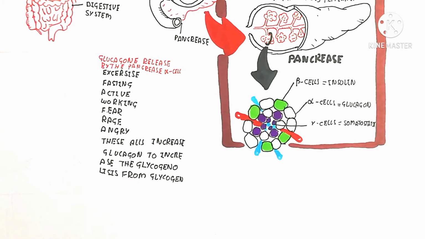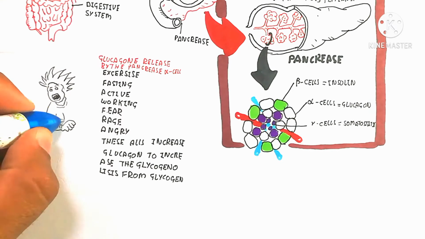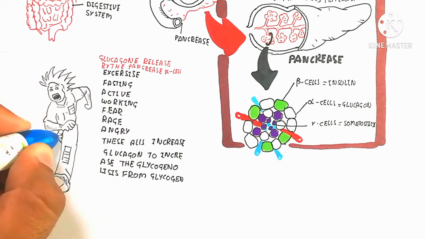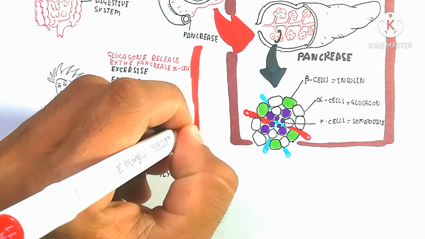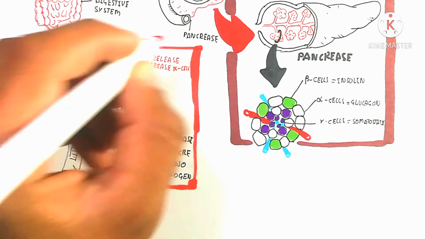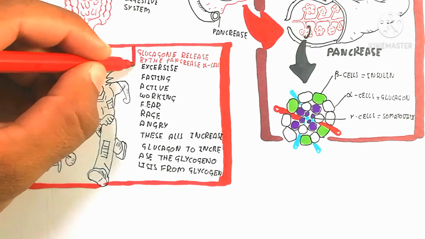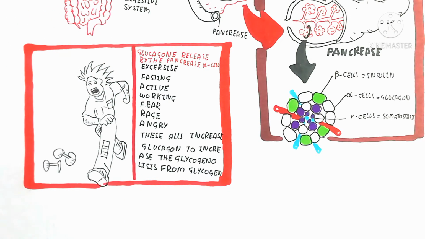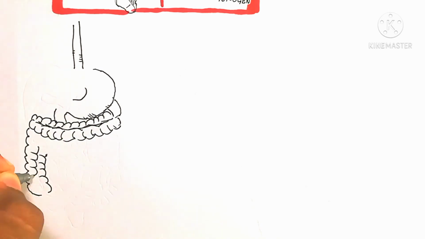The important thing is that all of this is related to the production of glucose from glycogen, which is known as catabolism. Anabolism means glucose forms into glycogen. Catabolism and anabolism together are called metabolism. Here we will discuss catabolism, the breakdown of glycogen into glucose. I am drawing that exercise and running also increase glucose from glycogen, which is known as glycogenolysis.